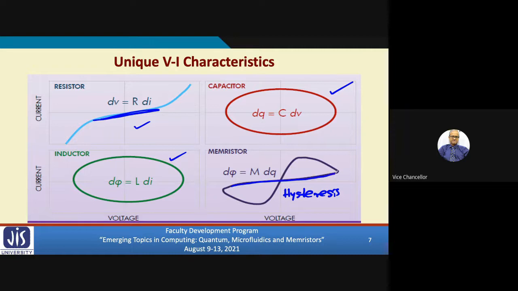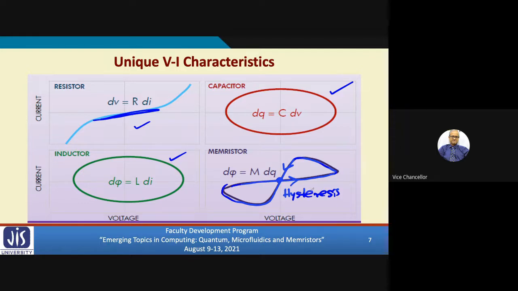At one point, it will suddenly switch, and when you decrease, it will decrease following a different path. So there is something called a hysteresis loop, and since it passes through the origin, this is called a pinched hysteresis loop. Any device that has a voltage-current characteristic exhibiting this kind of hysteresis property can be categorized as a memristor.